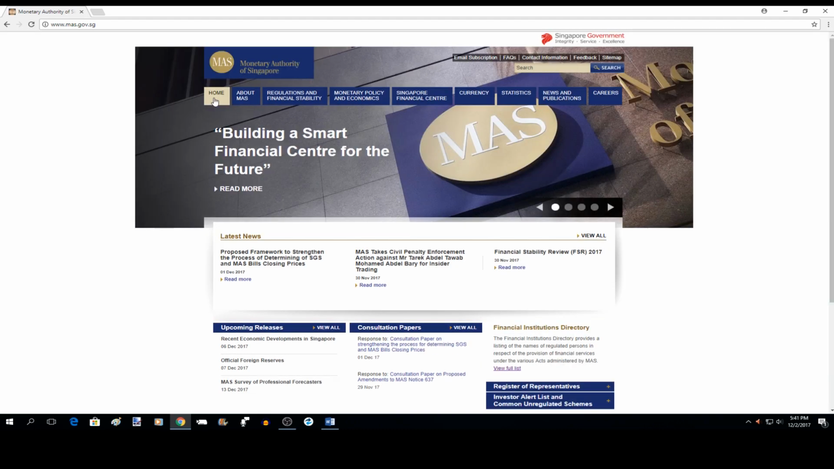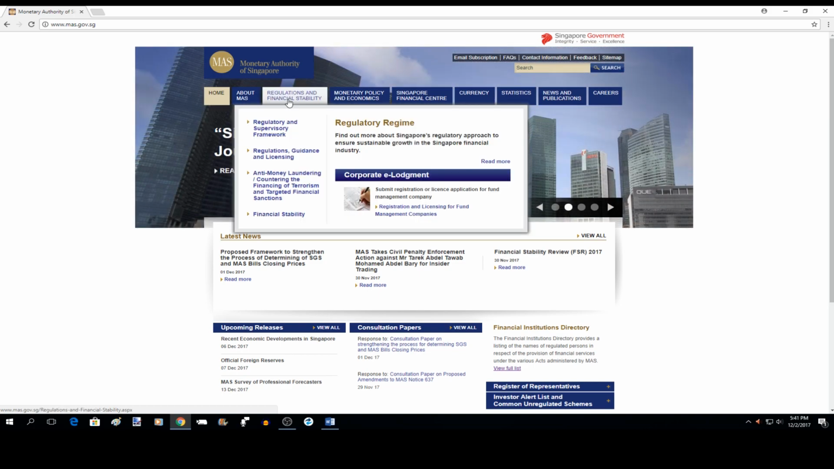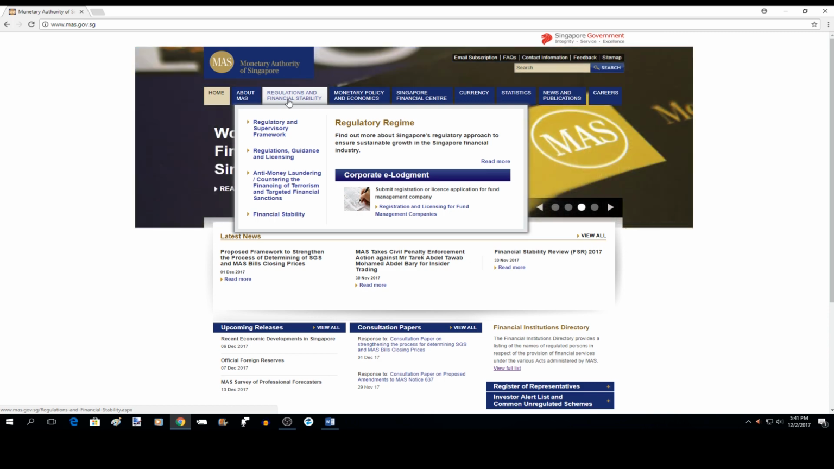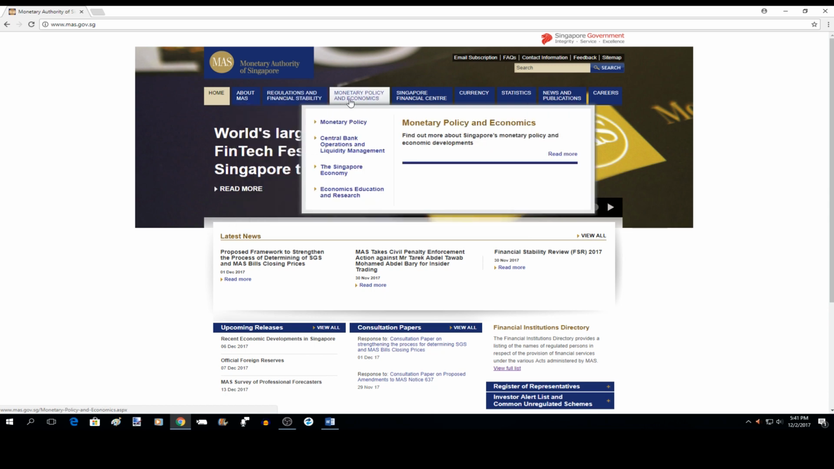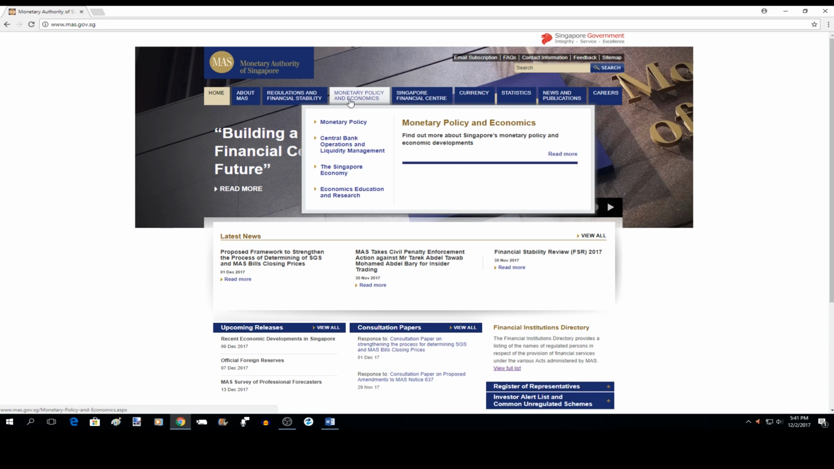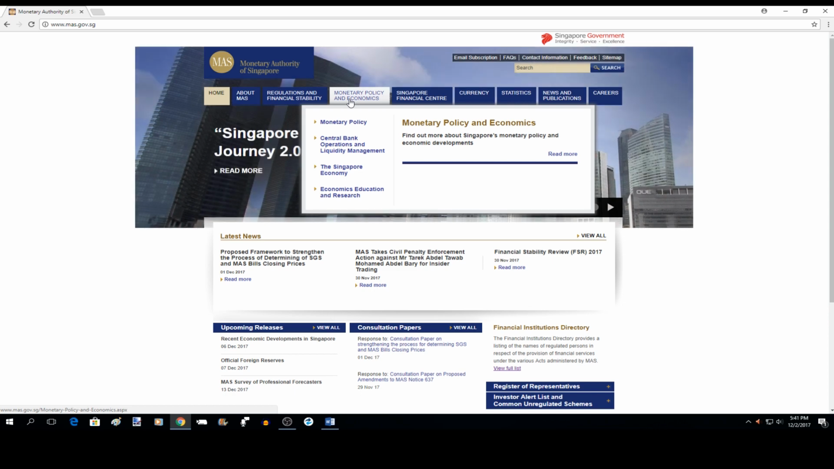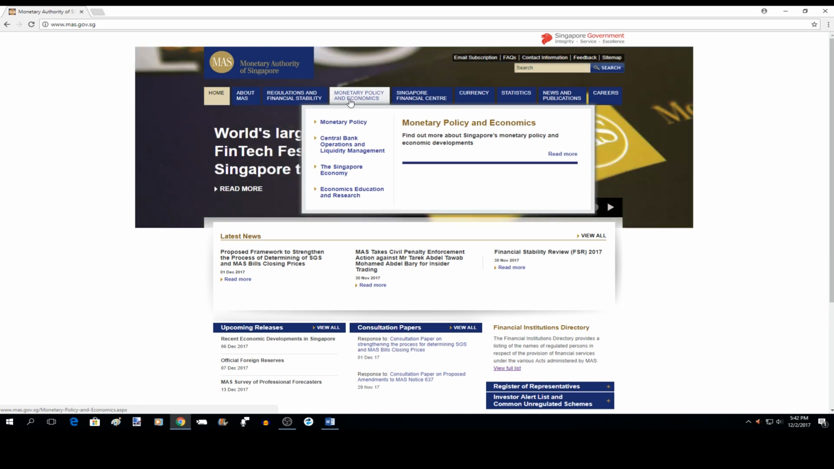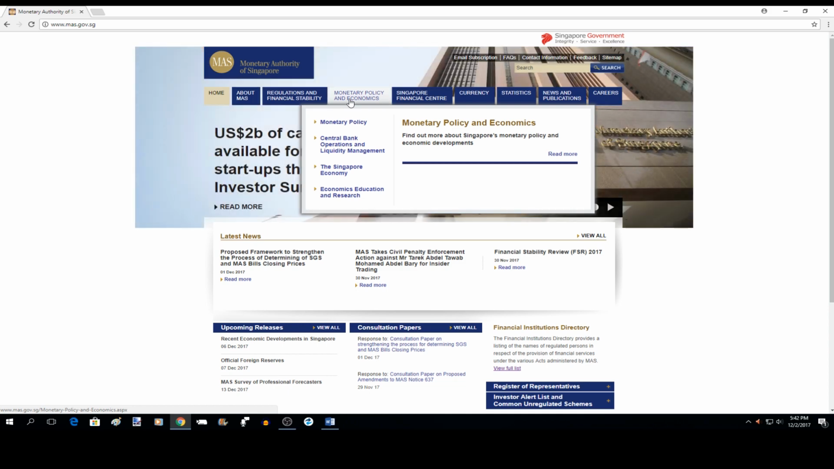Looking at the headers at the top of the home page, we can begin with the Regulations and Financial Stability tab. Here you will find information about licensing and regulatory requirements. Moving on to the Monetary Policy and Economics tab, one encounters excellent background as to how the MAS manages the Singapore dollar, Singapore's reserves, and a lot of reports and articles on not just Singapore, but global macroeconomic developments. The Macroeconomic Review, in particular, published twice per year, is an excellent semi-annual report that summarizes trends in growth, inflation, and employment.